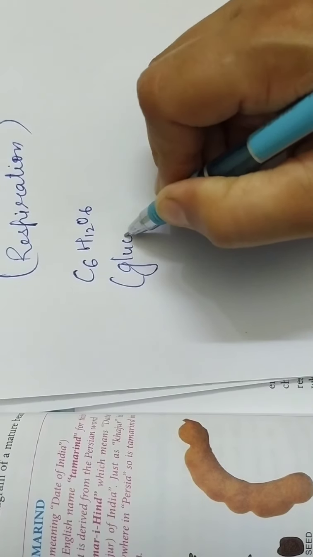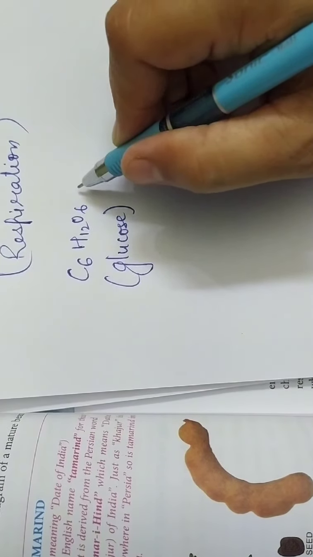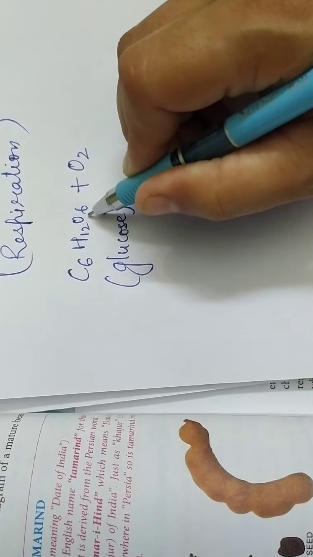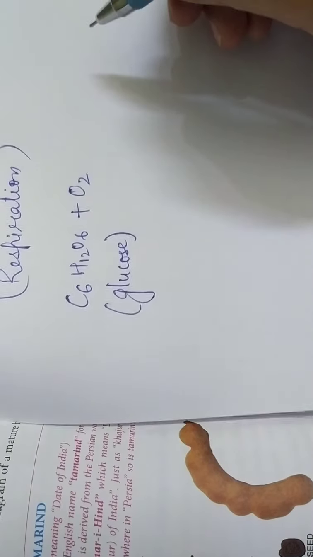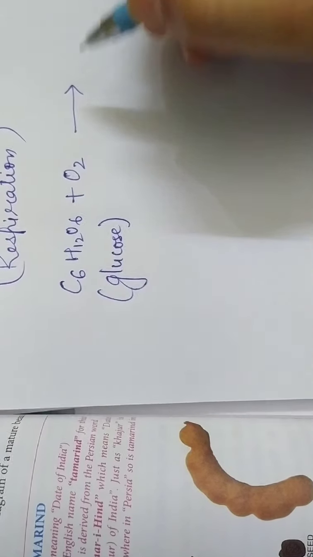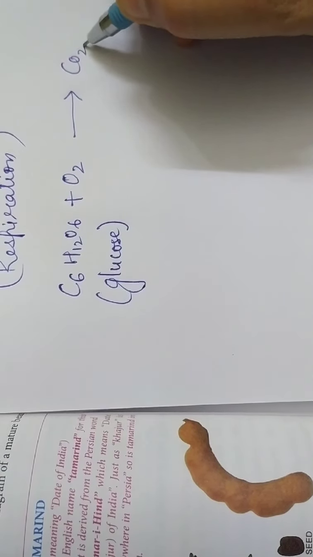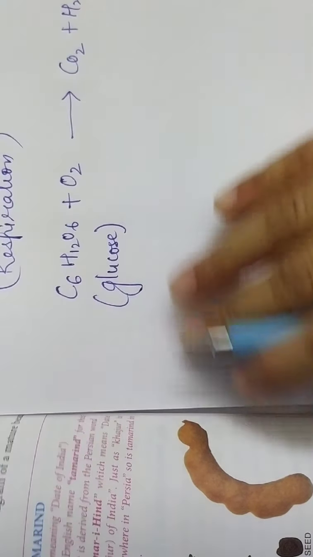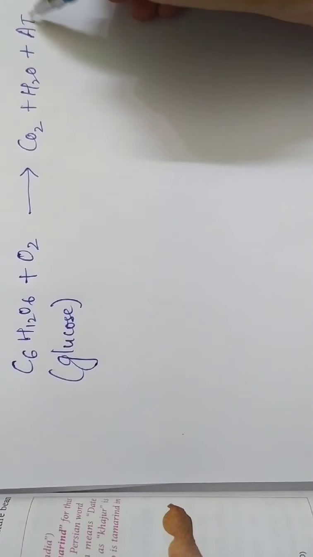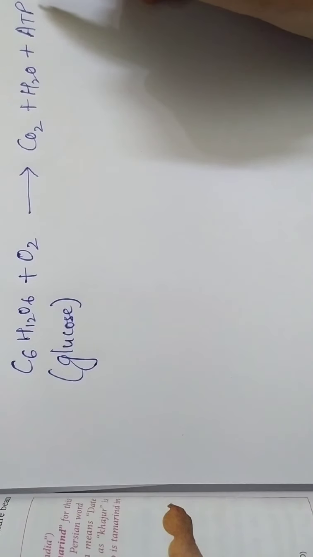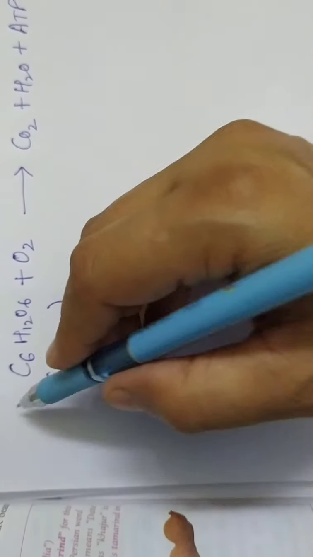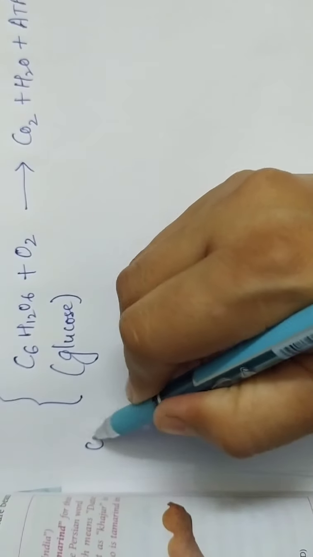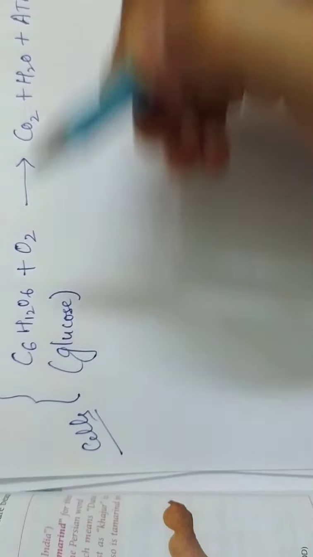Glucose and oxygen, the breakdown of glucose inside the cells, results in the formation of carbon dioxide and water and energy. This energy is in the form of a chemical compound, we call it ATP, adenosine triphosphate, right? This process takes place in our cells.